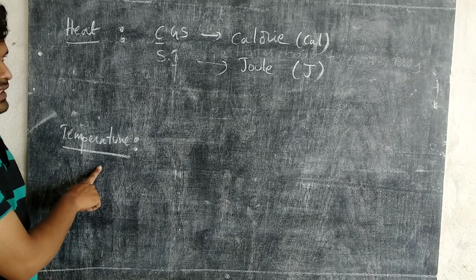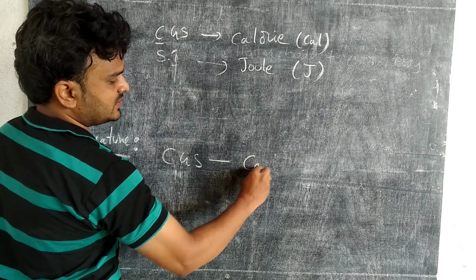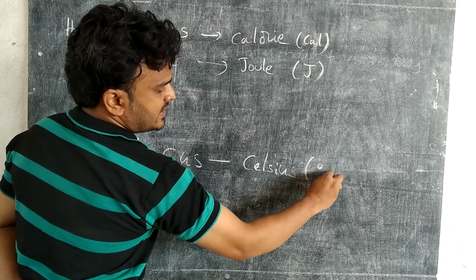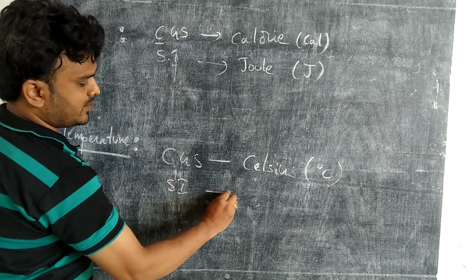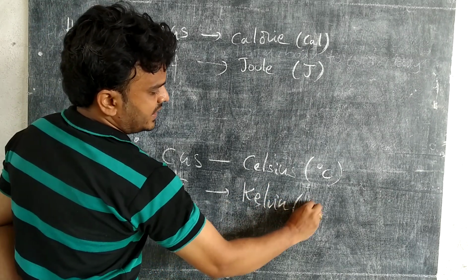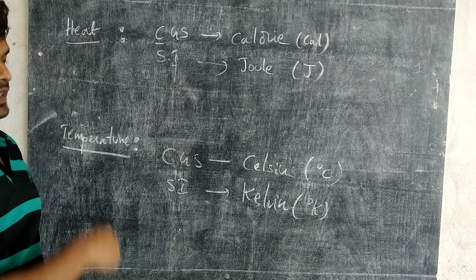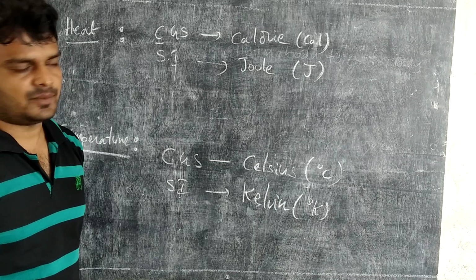In temperature, the CGS unit is Celsius. You can describe it as degrees Celsius. The SI unit of temperature is Kelvin. Clear? Then what are the units of heat? The CGS unit of heat is calorie.